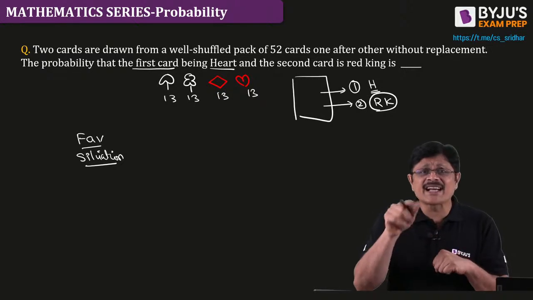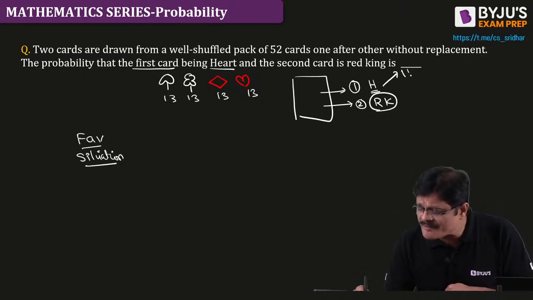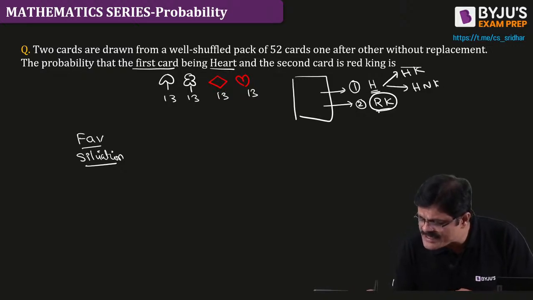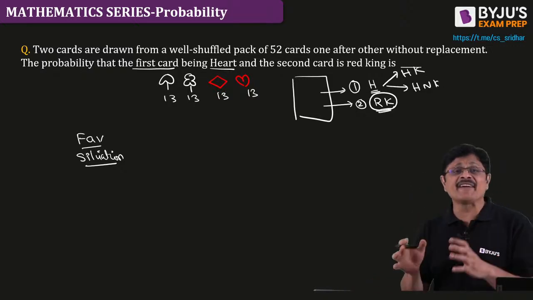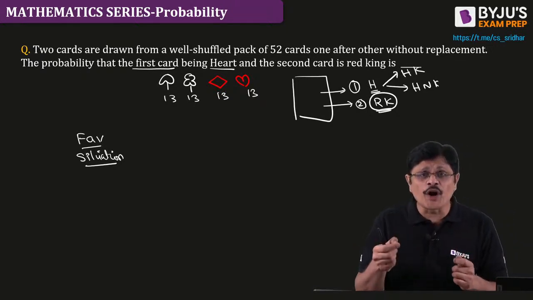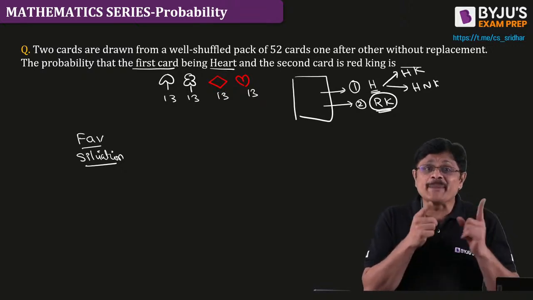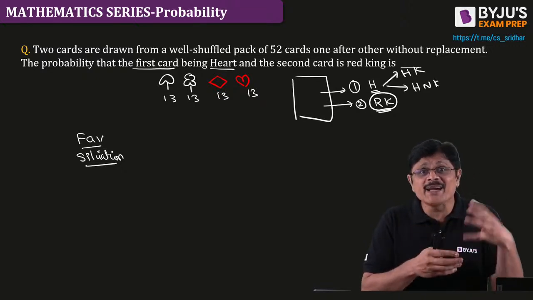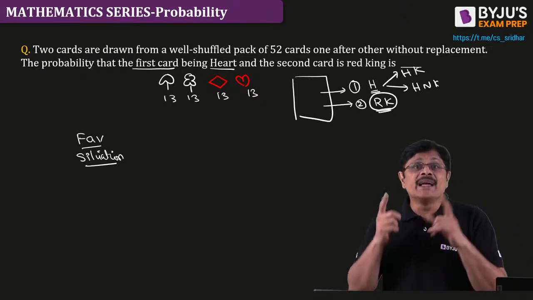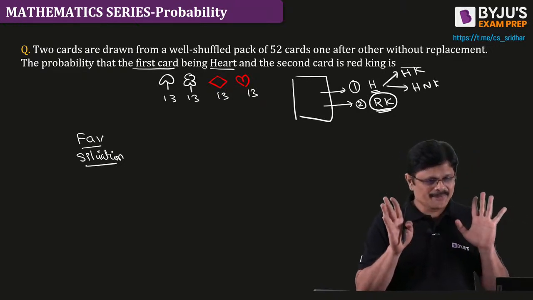In the first draw, whether you take a heart which is a king or a heart which is not a king, it affects the second draw. Because the first card drawn is a heart, and a heart is also a red card which can be a king. That means a red king may be already selected or may not be selected. The second draw depends on that.